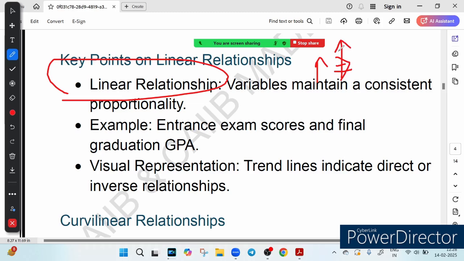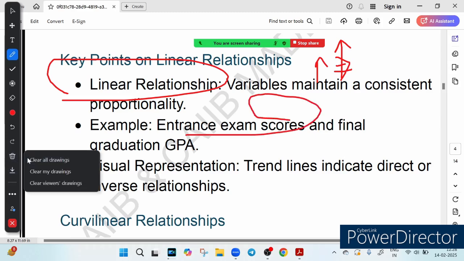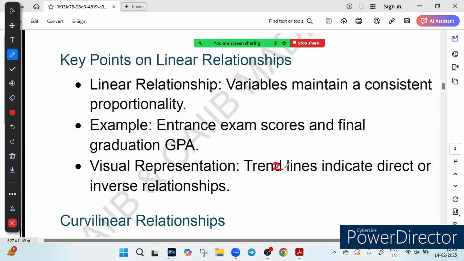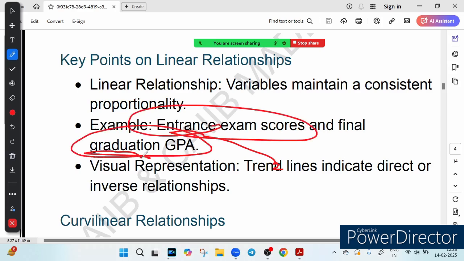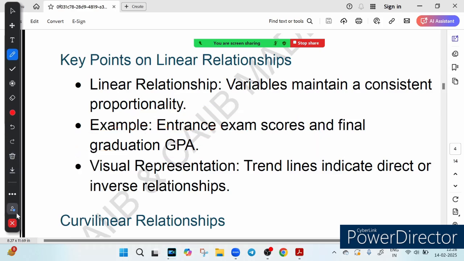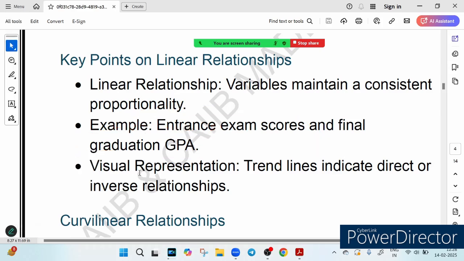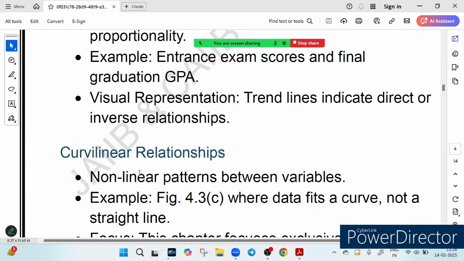So this entrance exam score is one variable, and this graduation GPA is another. These are two variables, and you can see they are moving linearly. This is a clear straight line relationship. To make a visual proof of it, we draw a trend line, right? For visual representation, we can use something called a trend line.